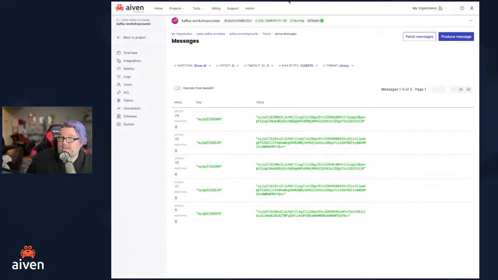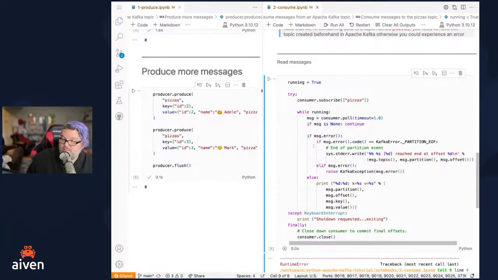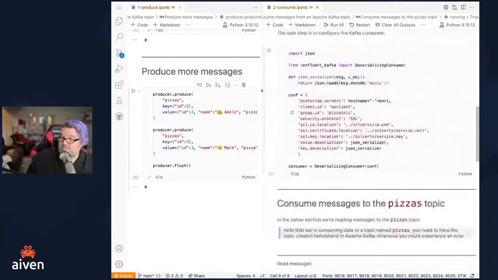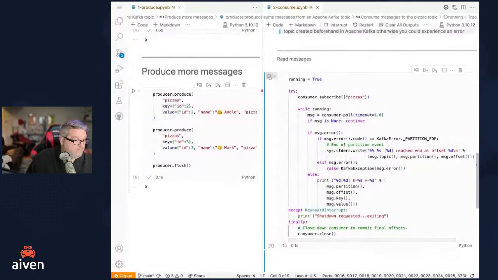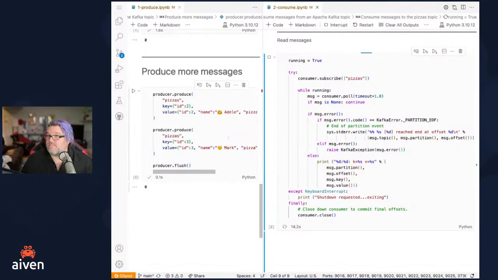So if we go back and run our consumer again, oh, the consumer was closed. So I guess it means we have to open it again. And now that is going to be reading those new messages that we have just added.